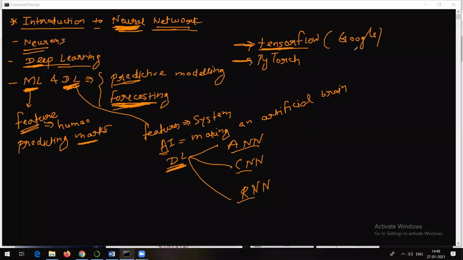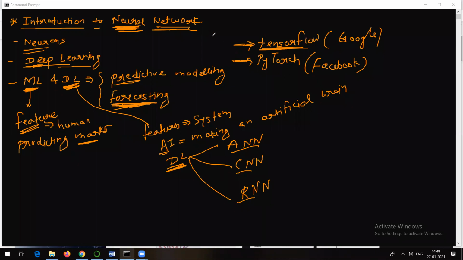So TensorFlow is developed by Google. The only difference between them is that whatever you can do with TensorFlow, you can do the same thing with PyTorch. The only difference is TensorFlow is a product of Google and PyTorch is developed by Facebook. This is the only one. And again, TensorFlow is actually built on top of some other thing that is not a part to discuss here.